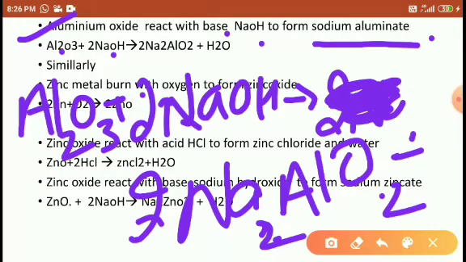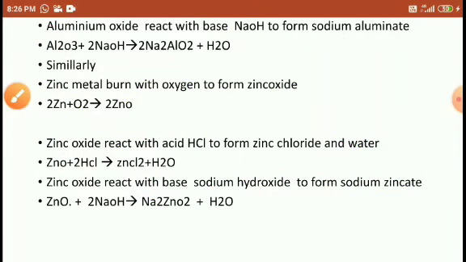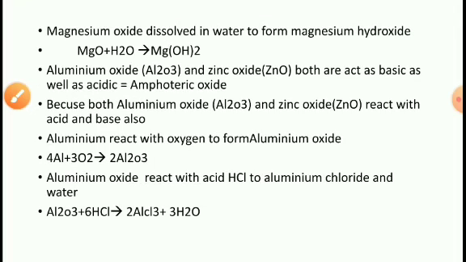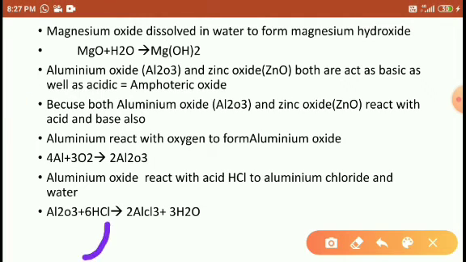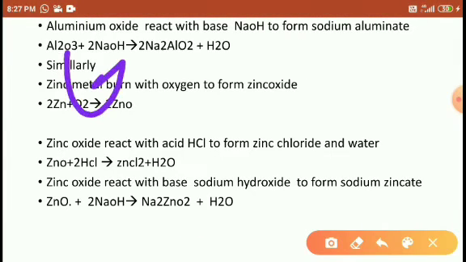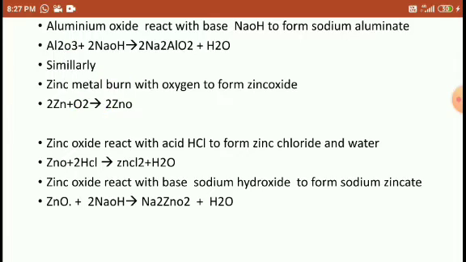In this form, you may write in your notebook, students. It means here the aluminum oxide is reacting with the base. NaOH is the base to form sodium aluminate. So look at here, students. Aluminum oxide reacting with the acid here forms salt and water. Aluminum oxide reacting with the base forms salt and water. It means aluminum oxide reacts with both acid as well as base.